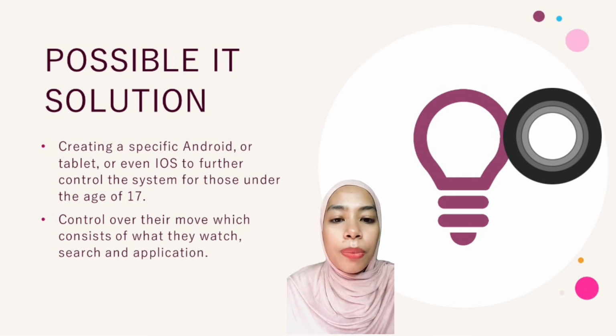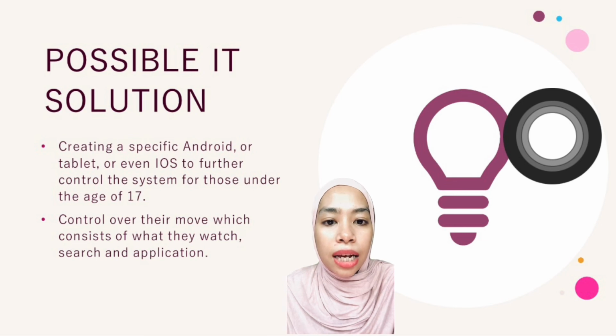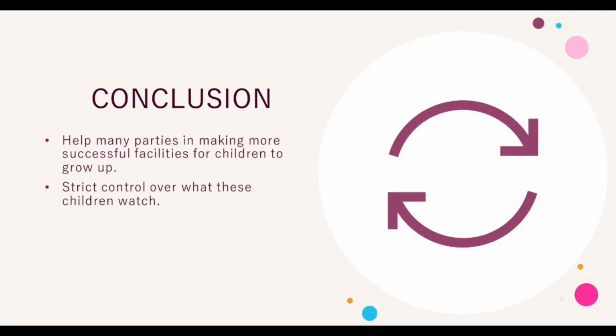Perhaps gadget manufacturers could create a specific Android, tablet or even iOS system to further control what those under the age of 17 watch, to avoid content that leads to bad influence. The gadget would be reserved for the use of children in performing any activity, including watching movies, in a controlled manner. The software, website or apps also need to have a strict security system, with the details of the individual, whether underage or otherwise, clearly stated at the time of registration.